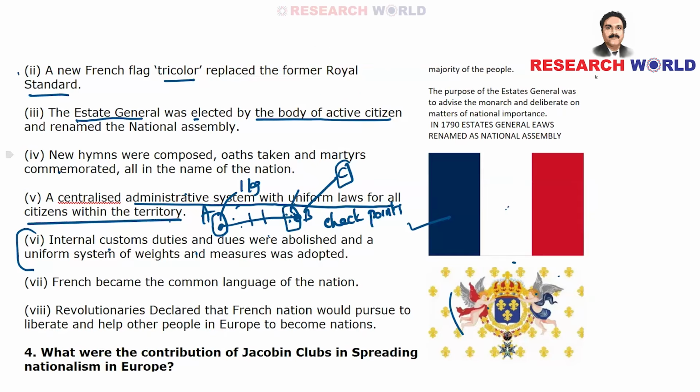He will slap another duty, and that will be based on a different measurement altogether. By the time it reaches the destination, the goods which had to be sold would have suffered or attracted a lot of customs duties. Eventually, the seller will end up selling at a loss. So, different measurements and multiple customs duties have really affected traders and merchants in Europe and in France in particular.